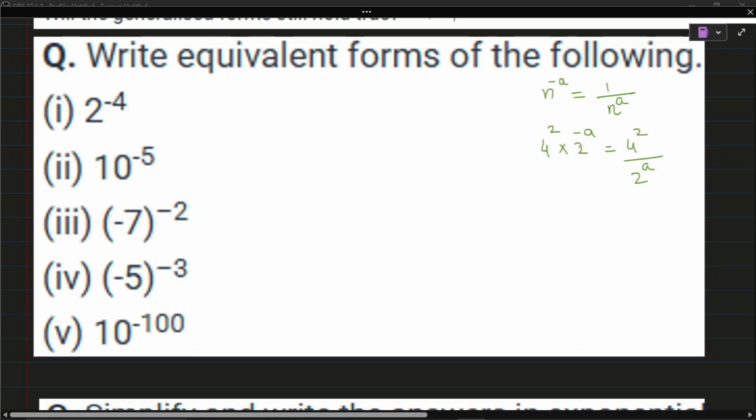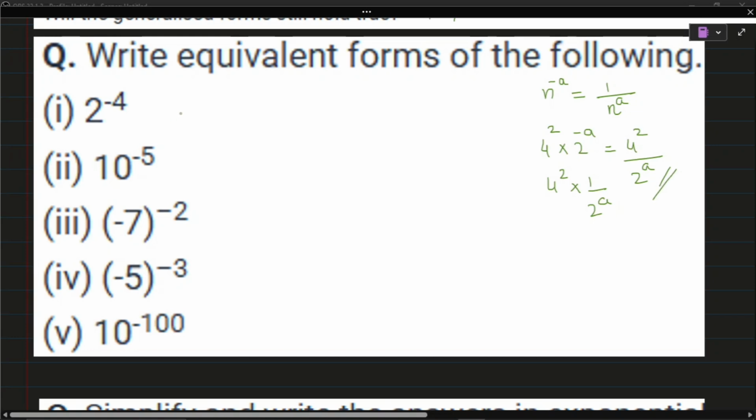Because 2 raised to minus a, first we will make the power positive. For making the power positive, we can take it to the denominator. Or if you are writing 4 square into 1 by 2 raised to a, then it becomes 4 square divided by 2 raised to a.